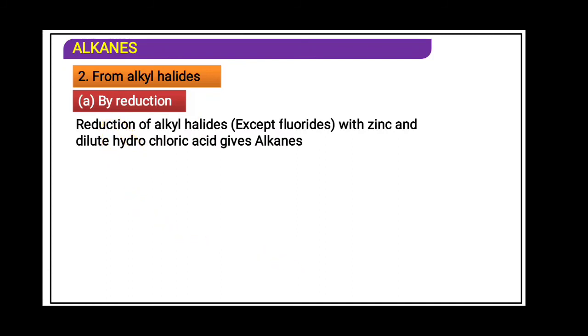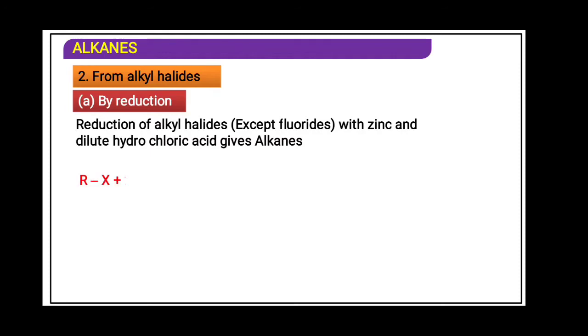This alkyl halide, we will not use an alkyl fluoride. We will use chloride, bromide or iodide. Group 17 elements react with carbon to form halides. This RX, X symbolizes halides, that is Cl, Br, I.